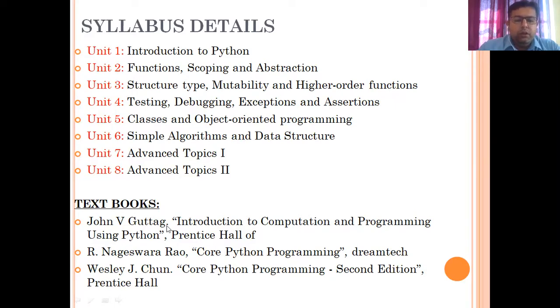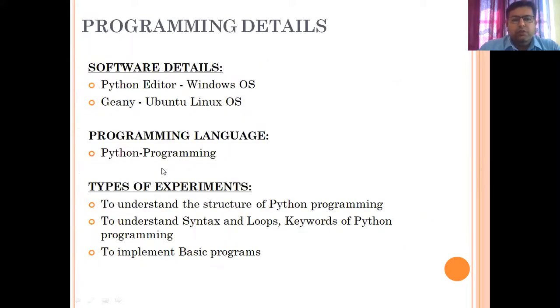These are the names of your books, which I have taken from the syllabus. Fine. So the Dream Tech book authored by R. Nageswaram, that is also good. And similarly, the second edition of Core Python Programming by Wesley J. Chun, that is also a good book which you can refer to. So this was regarding the basic syllabus details and textbooks.